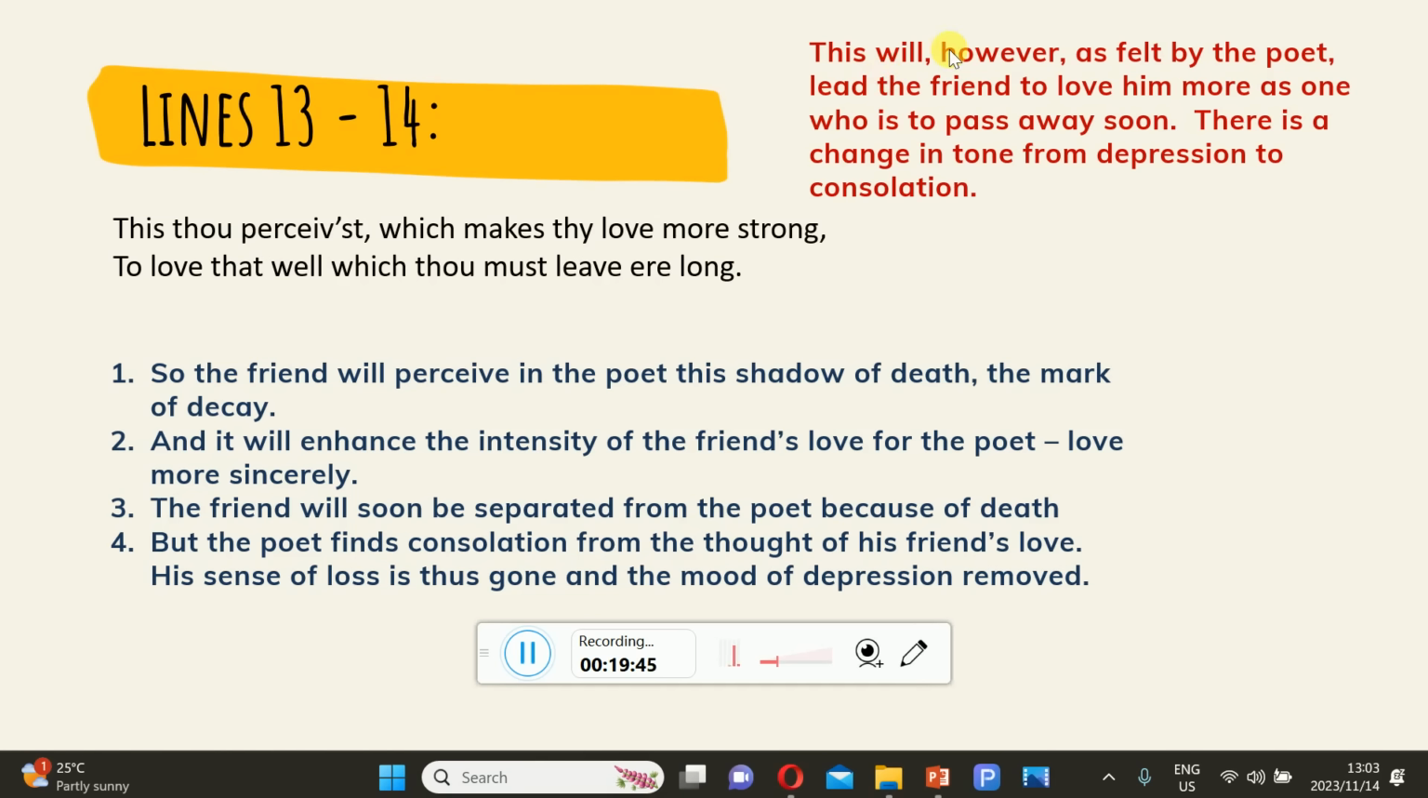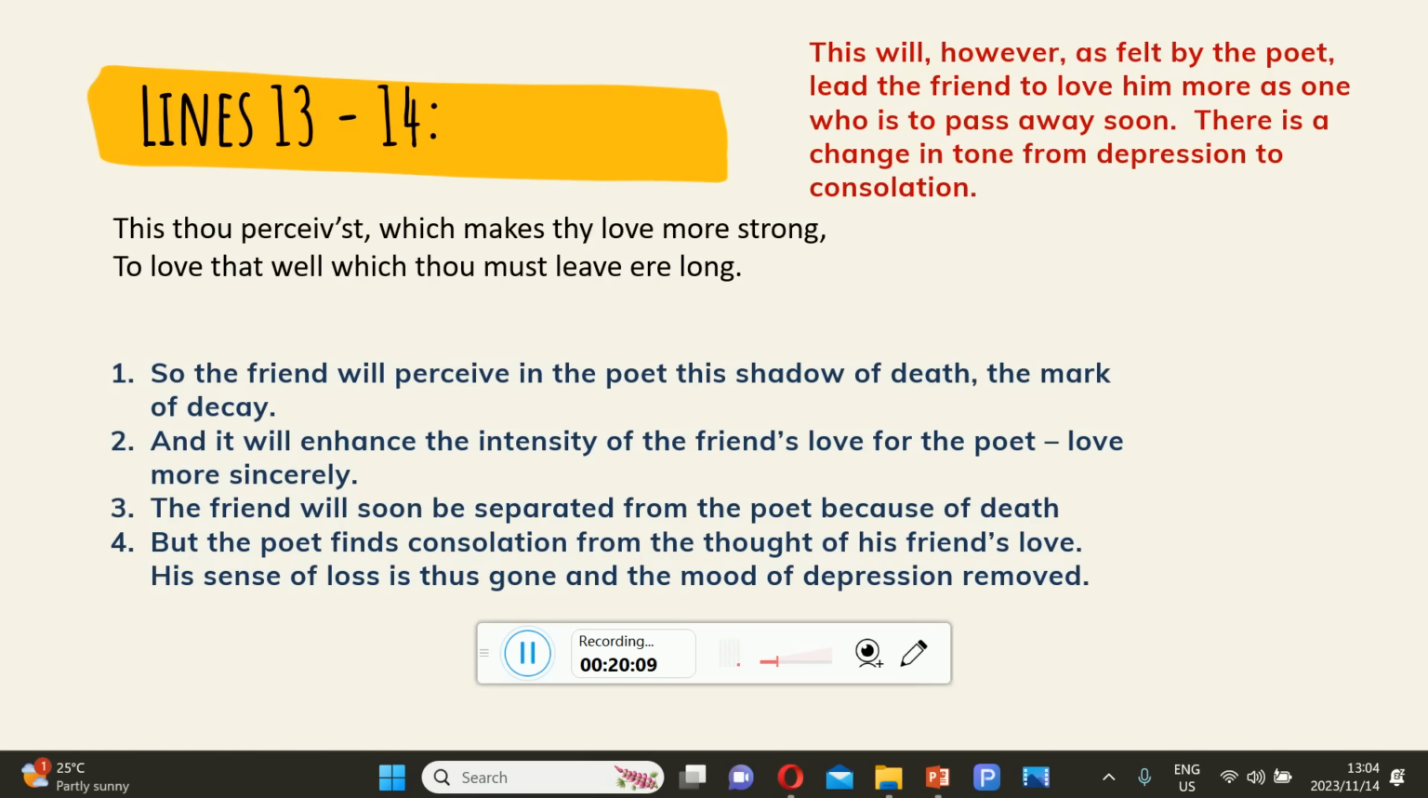This will, however, as felt by the poet, lead the friend to love him more as one who is to pass away soon. There is a change in tone from depression to consolation, or to a sense of hope. So the friend will perceive in the poet the shadow of death, the mark of decay, and it will enhance the intensity of the friend's love for the poet, to love more sincerely.